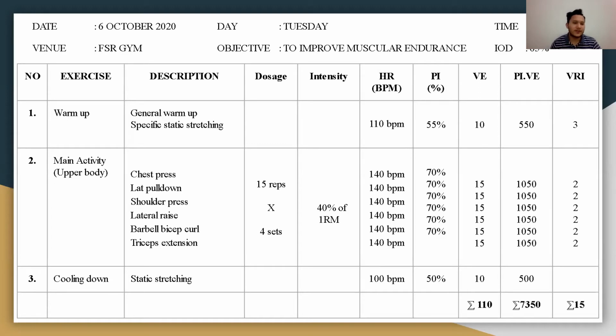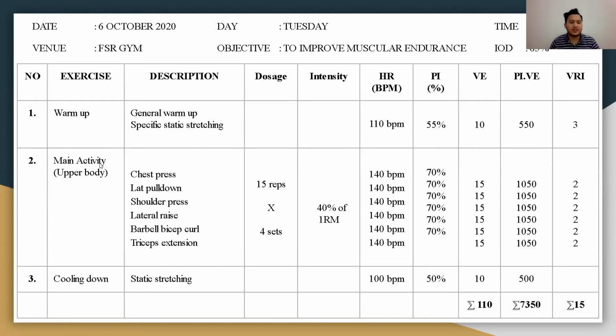So the first activity is warm up. We have two, which are general and specific warm up. For general warm up, we choose to slow jog on a treadmill for 5 minutes, and after that, we do some specific warm up, which is static stretching. The heart rate for warm up is 110 BPM, and the PI is 55%, which consists of 10 minutes of activity.